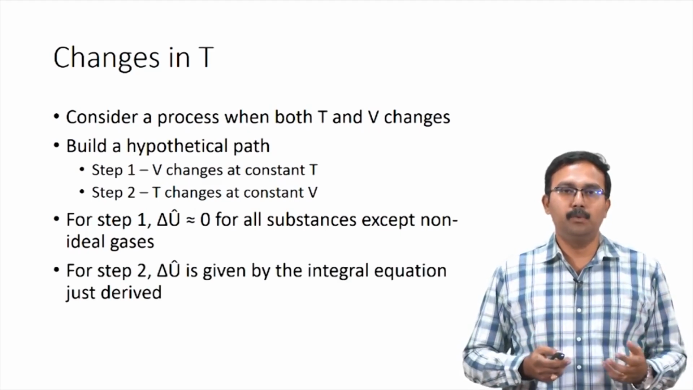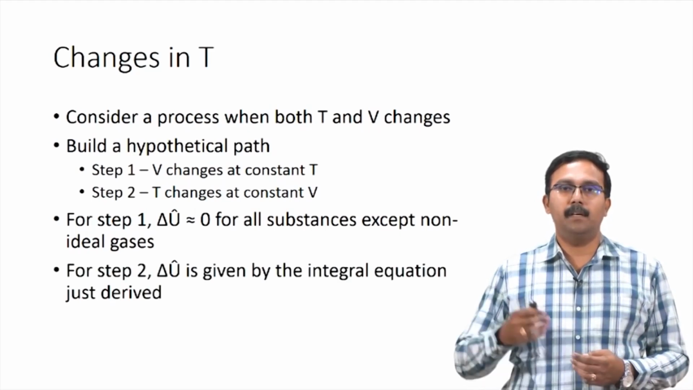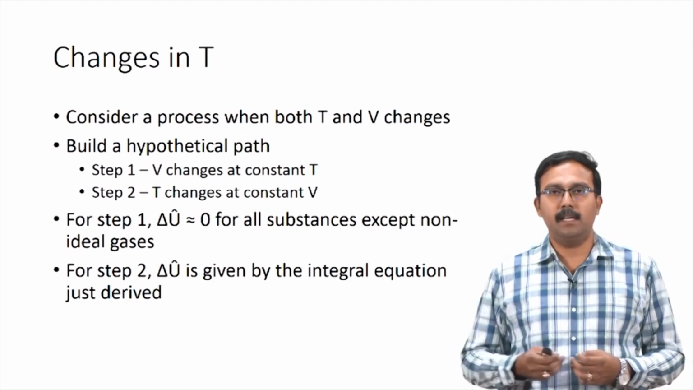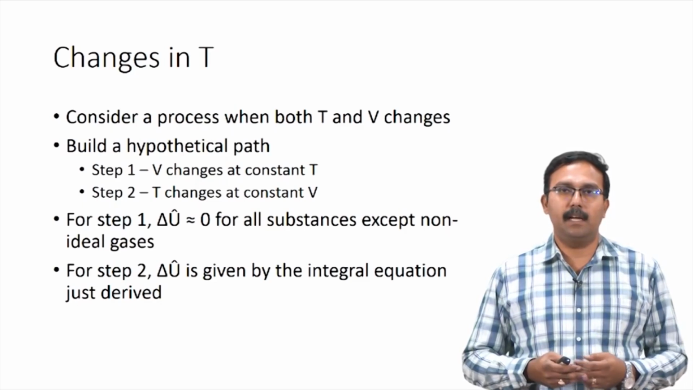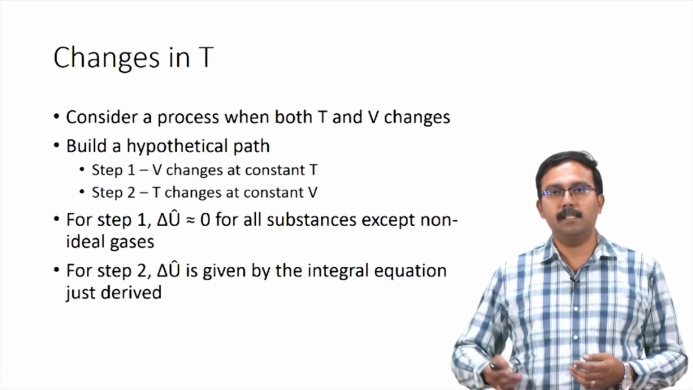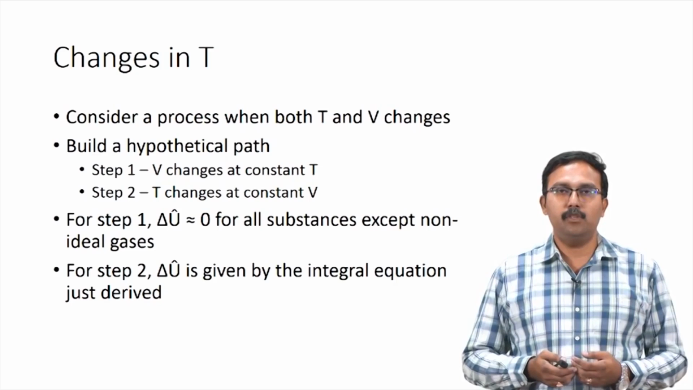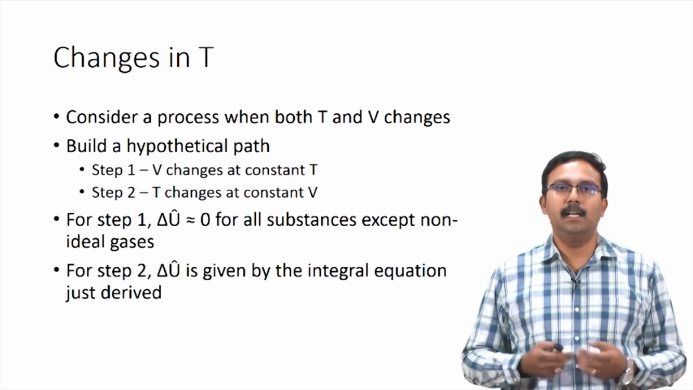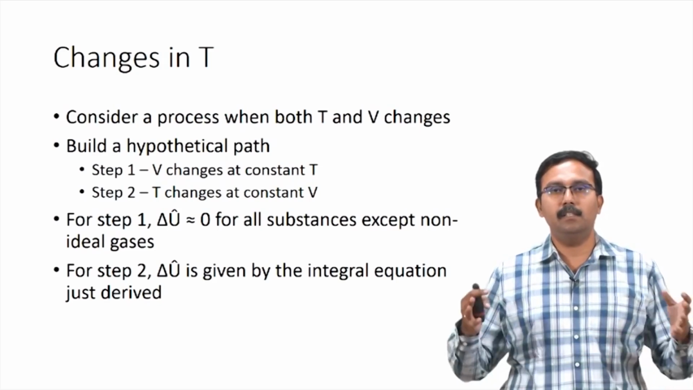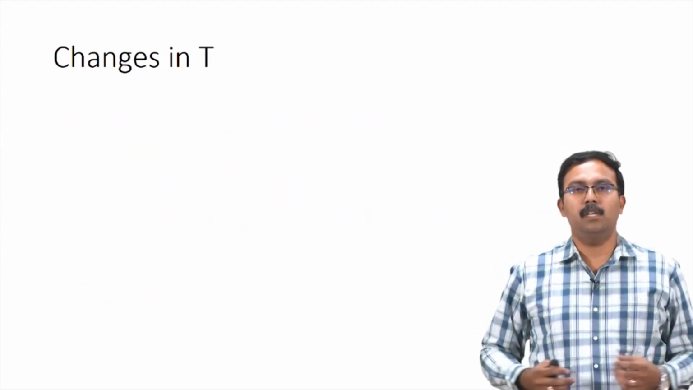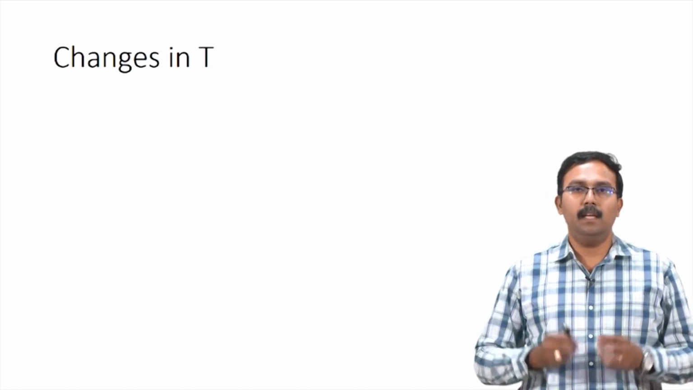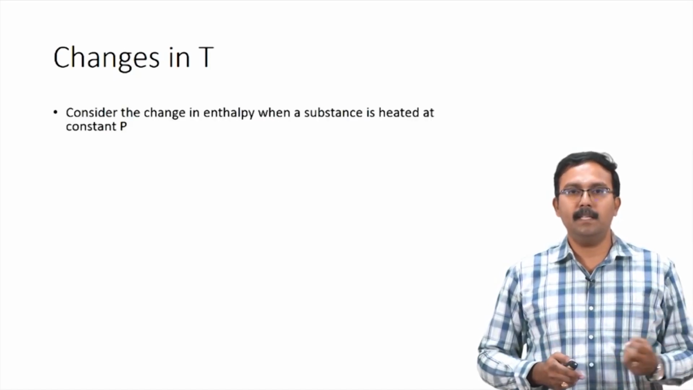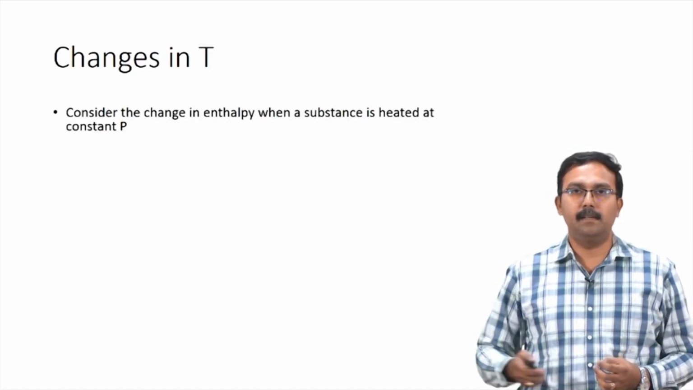For step 2, where delta U cap depends on the temperature change, you would have to calculate it using the integral equation which we just derived. Delta U cap would be the integral of CV dT. The summation of these two changes in internal energy will give you the total change in internal energy for the process. Instead of a constant volume process, if you were to have a constant pressure process, then you would have to account for the change in enthalpy when the substance is heated.